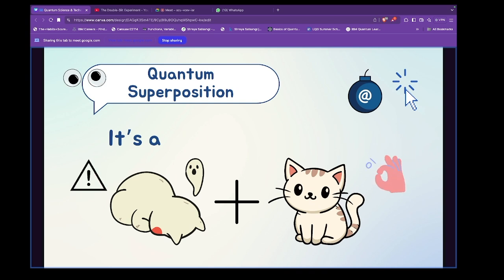In quantum mechanics, we have this phenomenon, which you just read, quantum superposition, where we say that there is a box, and in that box there is a cat, and with that cat there is a radioactive element, and the box is closed. It's a black box. I cannot see what is going on inside. So the cat could be alive or could be dead. So this is a quantum analogy to understand what is quantum superposition.